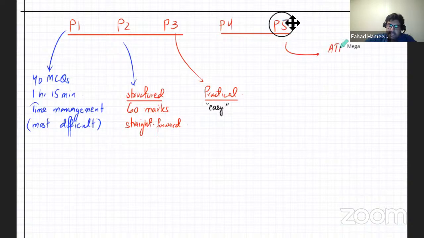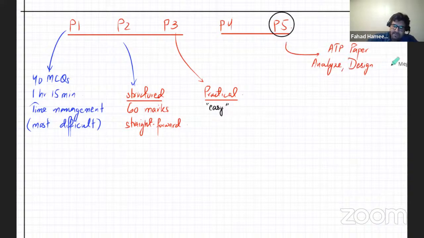But that's A2. It's not actually known as an ATP paper; for simplicity, I'm stating that it's similar to an ATP paper. In the new syllabus, I think this is called planning and design. I'll just check the syllabus. Anyway, I'll tell you what happens in this. You have to analyze, design, and plan an experiment. So this is kind of like an advanced version of an ATP.